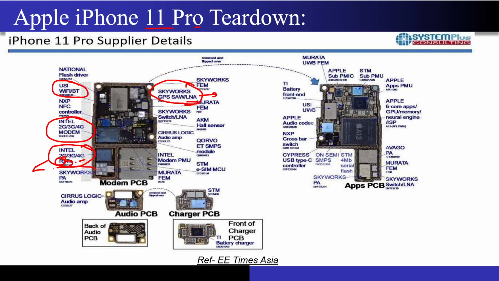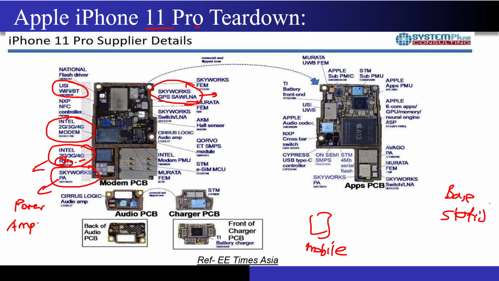The power amplifier was designed by Skyworks, right? You can see over here, this PA is the power amplifier. And why do you need a power amplifier? Let's say this is your mobile and this is your base station, from where you will be receiving the signals. If you want something to be sent from your mobile to the base station, you may be standing almost a kilometer away and you still want your signal to reach the base station, right? So that's why you need to boost the power of the signal. That's why you need a power amplifier over here, right? So I hope this is clear to you.